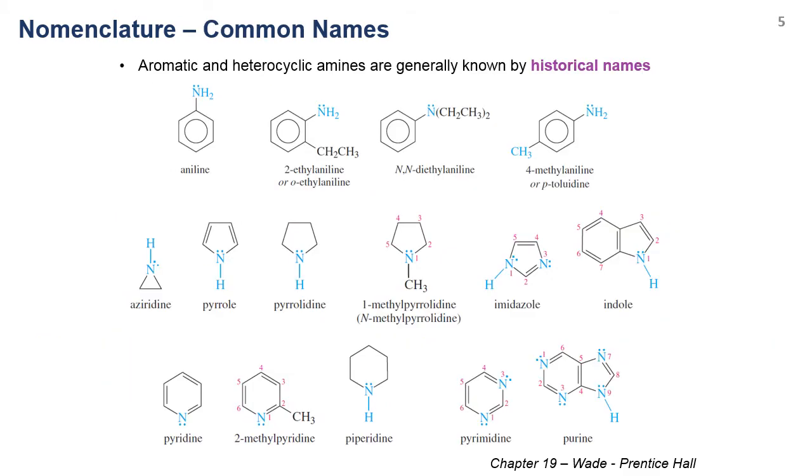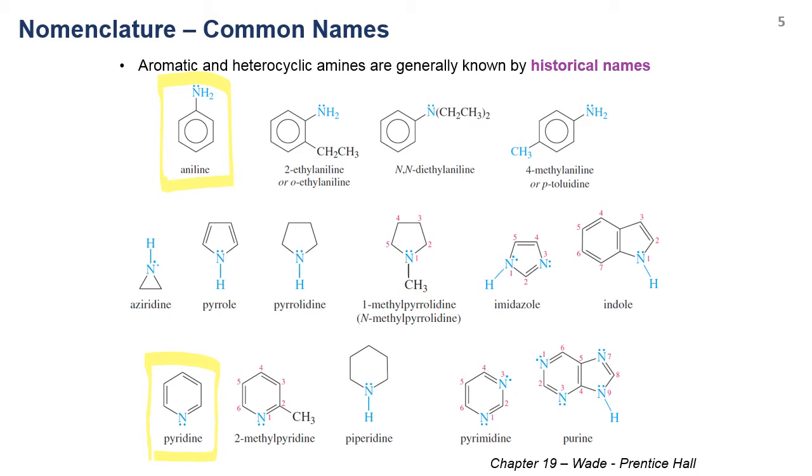For aromatic and heterocyclic amines, there are a large number of them, and it is quite difficult to use the naming system for these. So people usually use their historical names or the common names. The ones I would like you to focus on are aniline, which is just a benzene connected to the nitrogen, and pyridine, which has the nitrogen inside the aromatic system. The rest are quite important, but not as much as these two. So maybe you can learn them in future if you want.